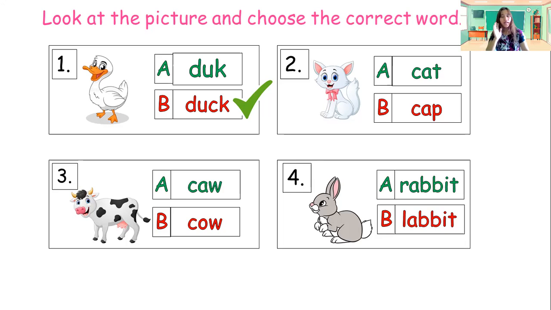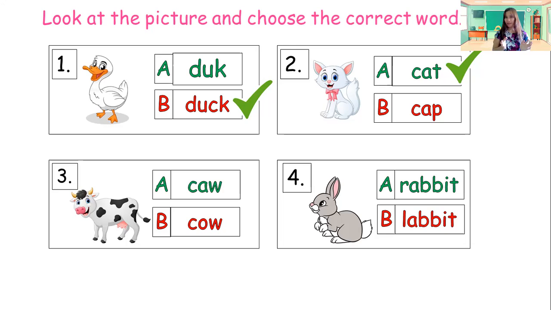Letter A. Okay, let's check if your answer is correct. Yes, the answer is letter A. Very good. Now let's answer number 3. What animal is that? It's a cow. So which word is the correct one? Is it letter A, C-A-W, or letter B, C-O-W? What is your answer?